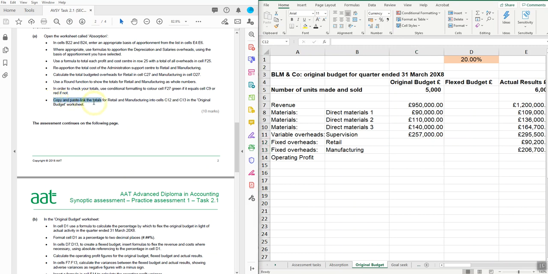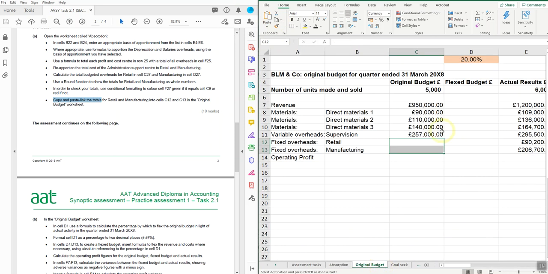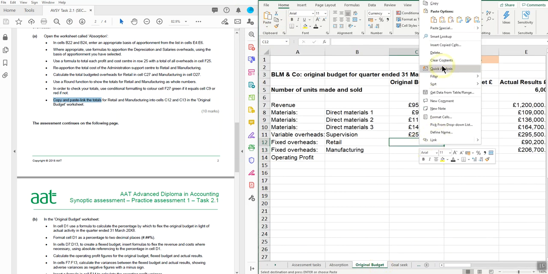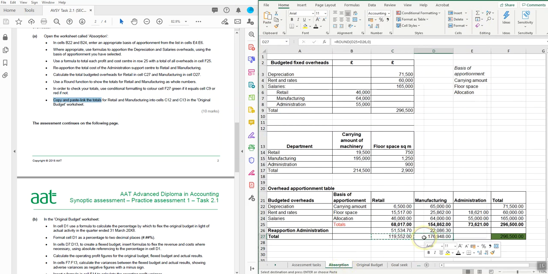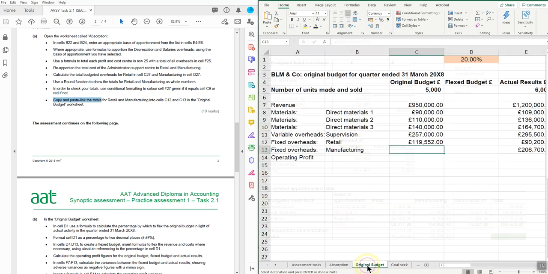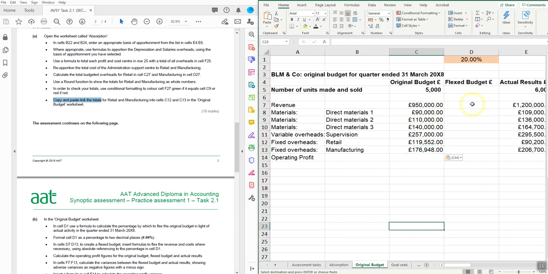It says copy and paste link the totals for retail and manufacturing into cells C12 and C13. In other words, I need to go back to my absorption sheet, and these two figures here I need to copy into the other sheet, but they want them paste linked. So I'm going to do that now. Copy, and that's retail, paste link. I'll just repeat that process. Copy and paste link.